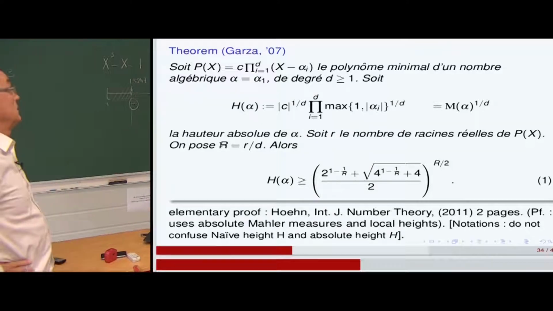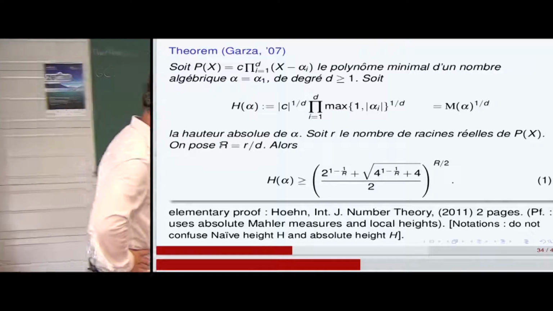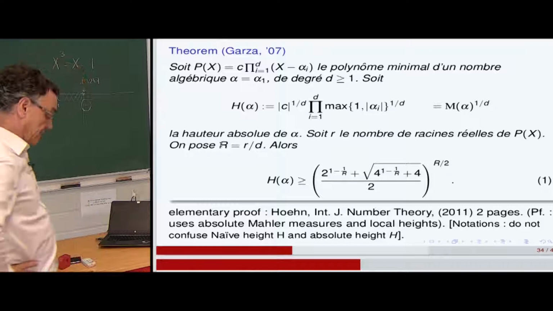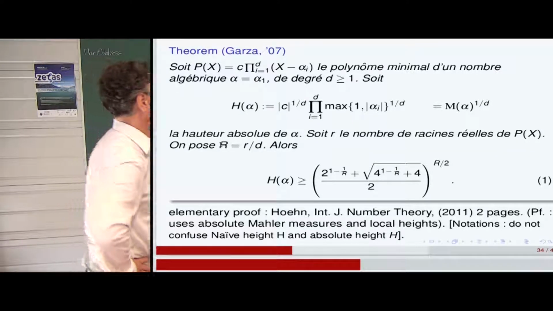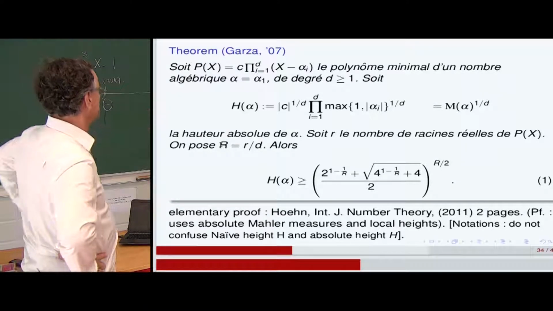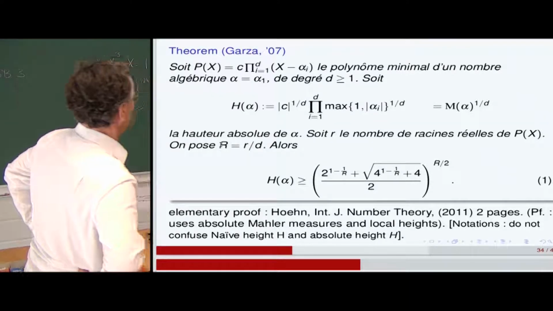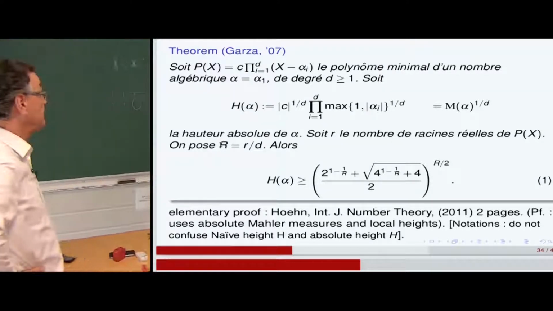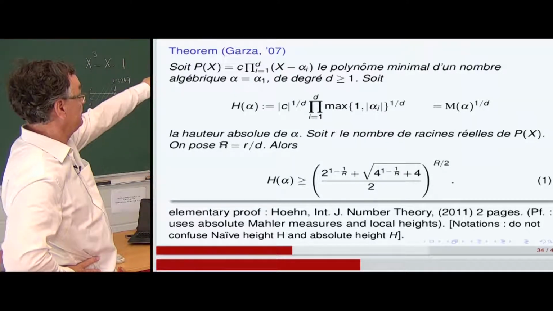So Garza, 10 years ago, obtained a generalization for algebraic integers. There is a very simple elementary proof of that by Eun in the International Journal of Number Theory. So I will sketch it after. That's in French, sorry. So if you take an integer polynomial of an algebraic number alpha, you take the absolute height of alpha, which is defined there.